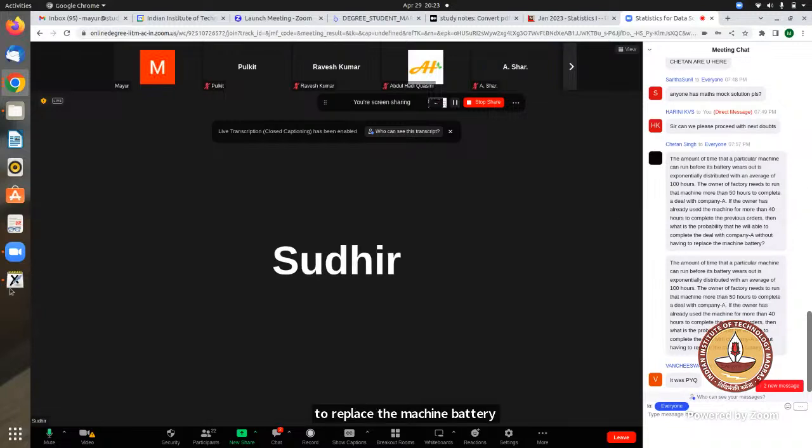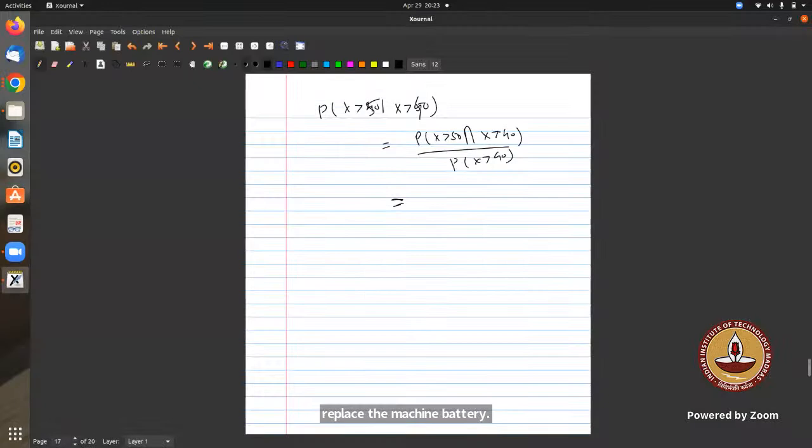Without replacing the machine battery. Okay, fine. So what will be the case then? X is greater than 40. It shall be x greater than 50, because if it's 40, then it will have to be 50. So x greater than 40. If it is greater than 40, yeah, it should be, but again, when it's already been there for, if it is to replace the battery. One minute.